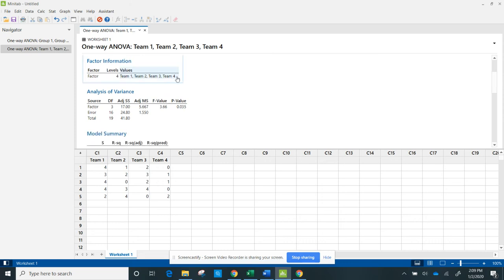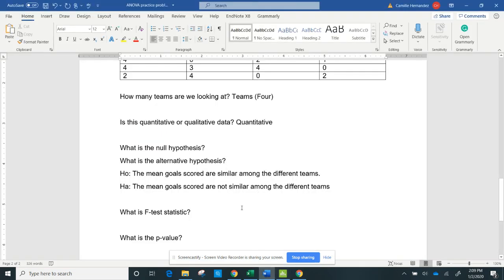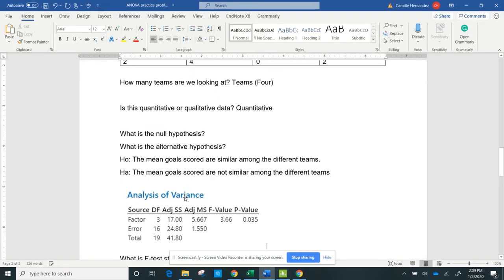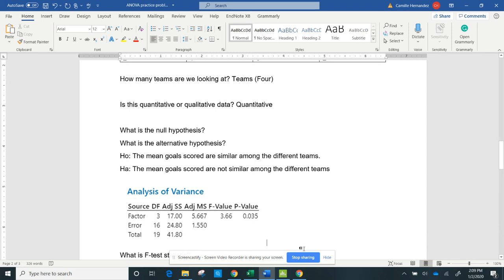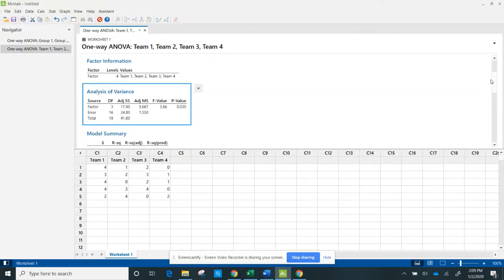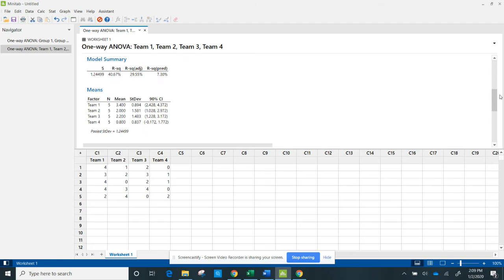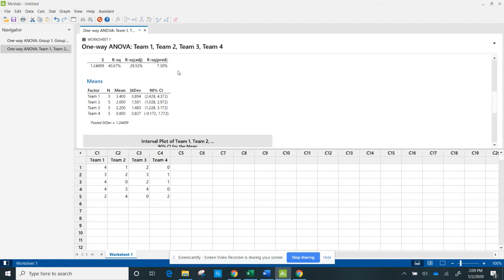So let me copy what I got for my statistics. Copy the picture, and I'm going to put it here so I can start dissecting what I got. Okay, and I'll go back to Minitab quickly and see what else I have. I've got the means of each group if I wanted to. I don't think I did it in the last practice problem video, but I'm going to show you this.